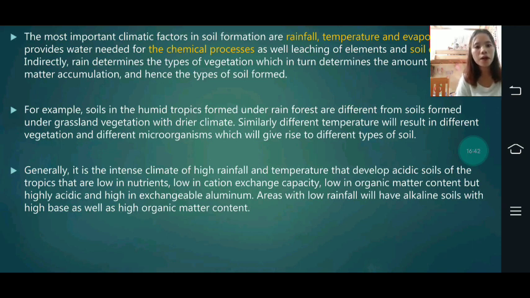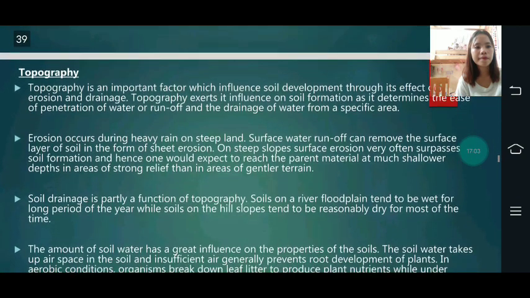Generally, it is the intense climate of high rainfall and temperature that develops acidic soils of the tropics that are low in nutrients, low in cation exchange capacity, low in organic matter content but highly acidic and high in exchangeable aluminum. Areas with low rainfall will have alkaline soils with high base as well as high organic matter content.